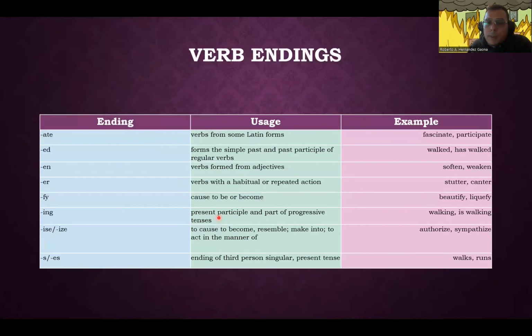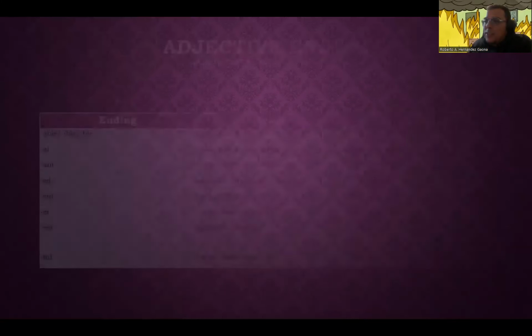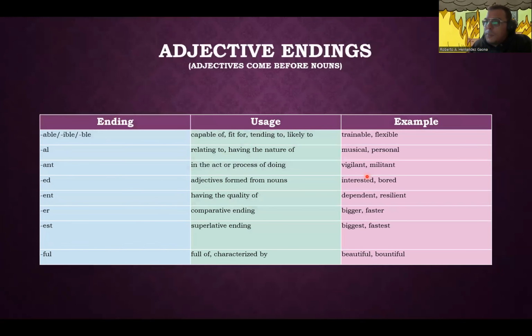Okay, remember present participle when we have the ing in a verb, and we use it for present continuous, past continuous, all the continuous. So I can say I am running, I am running. That is the verb with ing. So those are verb endings. Adjective endings, here we have some more. We mentioned the FUL one, which is the bottom one here.